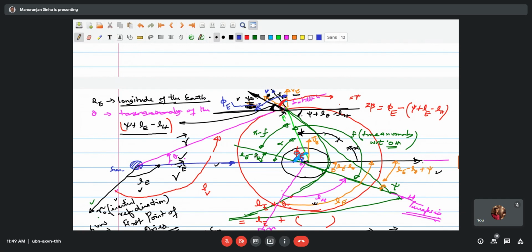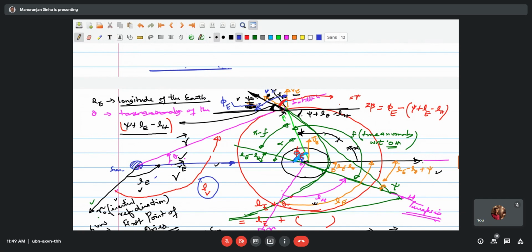Now we have defined one more angle, which is LV. LV is not shown in the figure. Sorry, LV we have shown as LE plus theta. LV is LE plus theta. This is the total angle. LV we have shown here in this place.